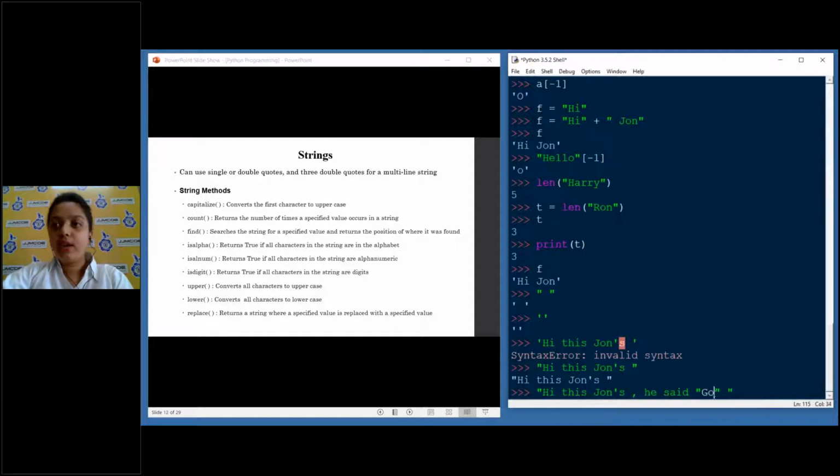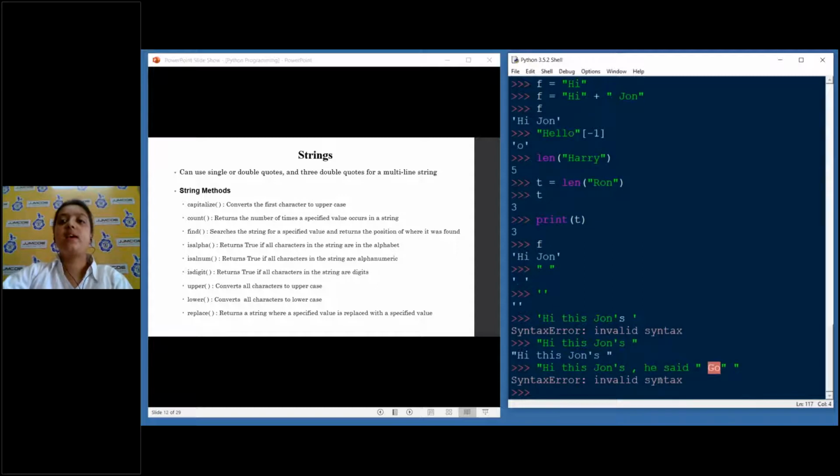But you see, the color here has changed. It is not green anymore, it is white. What does this mean? The string actually ended here. This part is a syntax error. If I press enter, I got an invalid syntax. Why? Because the quotation marks recognized only this part of the string, and any double quotes after that it will consider an error.